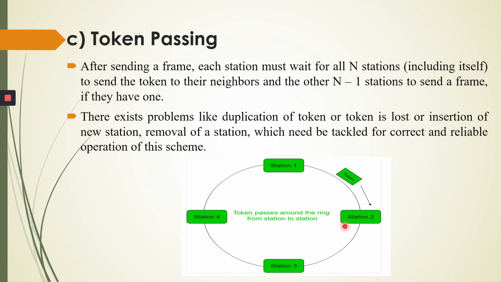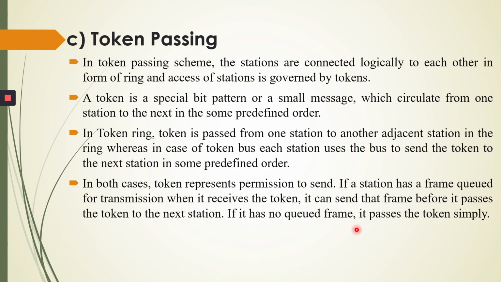If they have no data, then immediately the token is passed from station 1 to station 2. That is the concept. Okay, token represents permission to send. We have to take the permission.